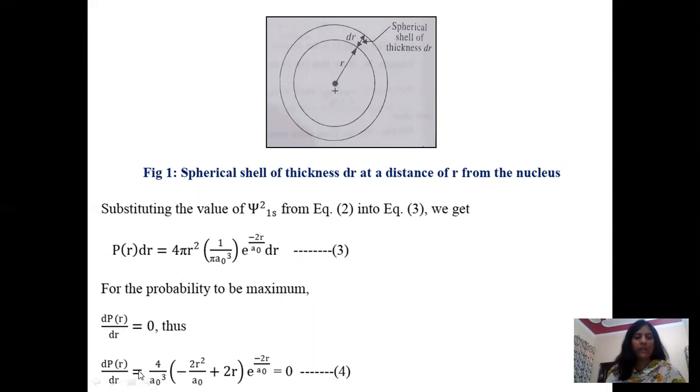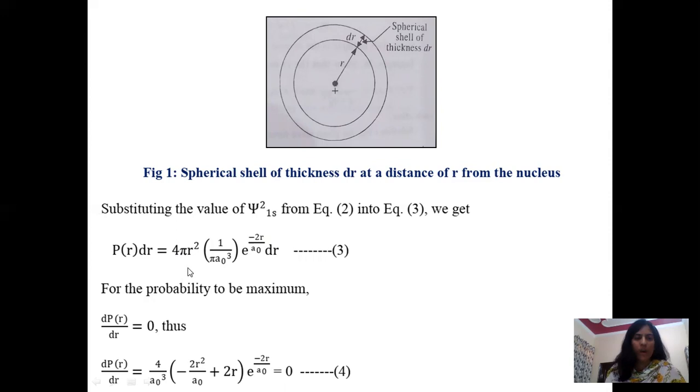dPr by dr equals, here 4 by a naught cube is a common constant, so we take it outside. Here we are left with two terms, r square into e raised power of minus 2r by a naught, and differentiation of u into v is u'v plus uv'.